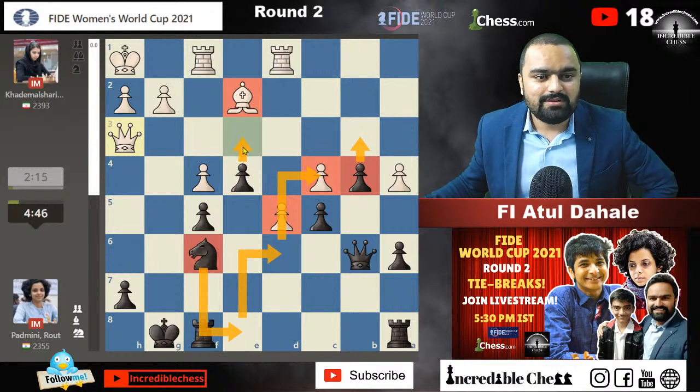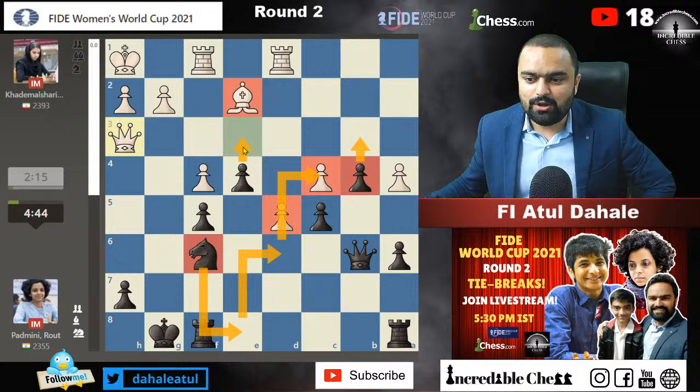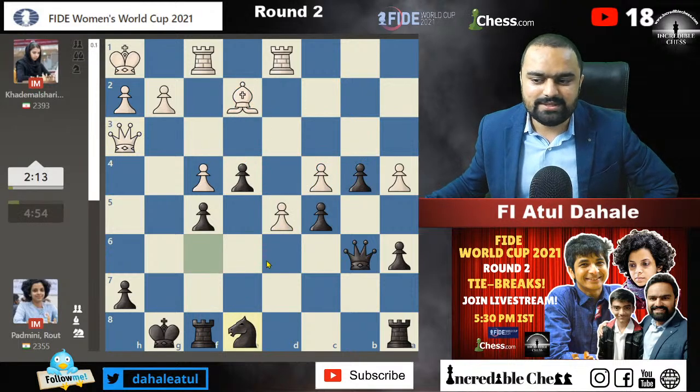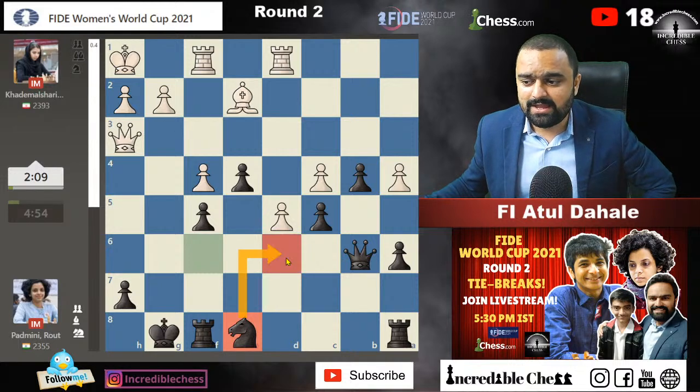Let's see. We have hopes on all of this. She plays knight e8. Knight is the best blockader in the position, and she is going for the d6 square. That's what I feel.